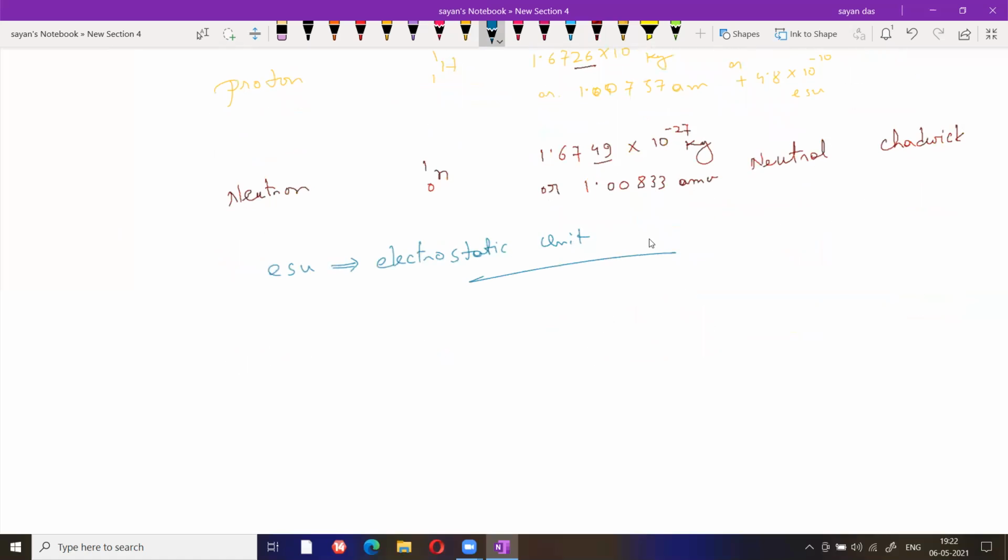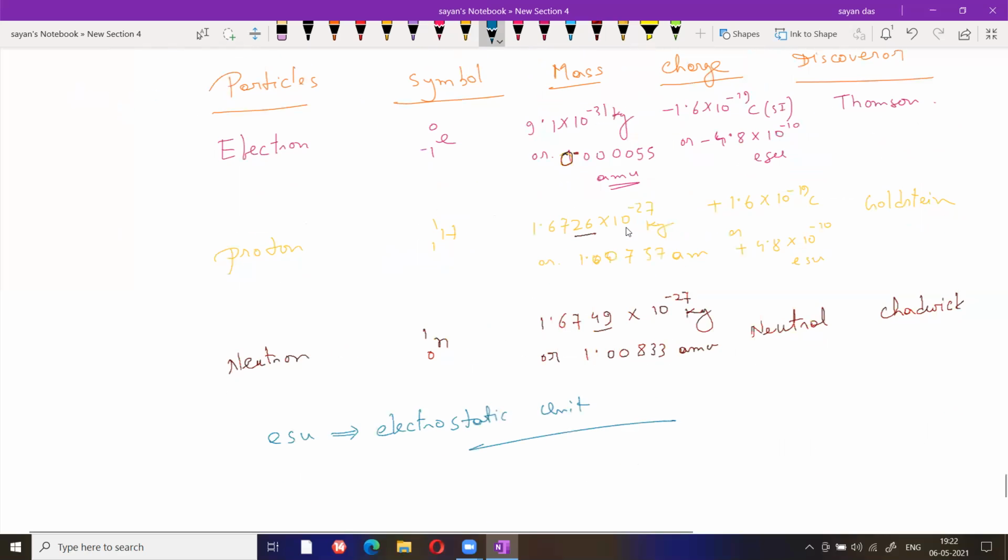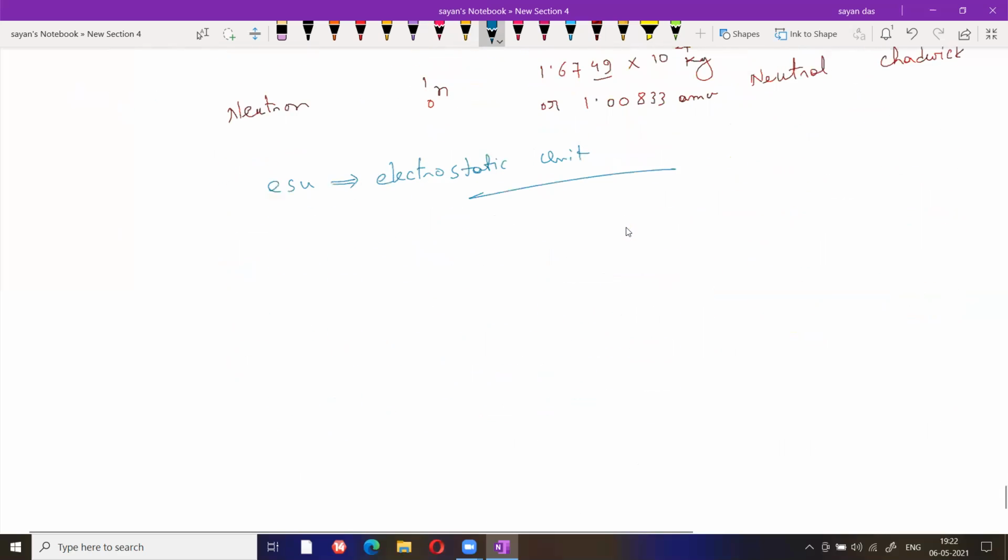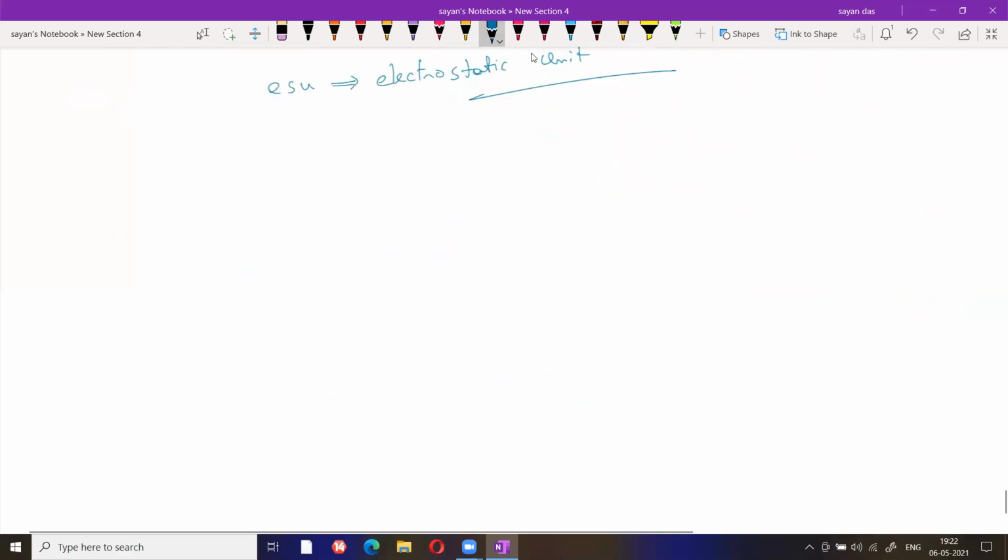Okay, these are the fundamental particles, and there are also non-fundamental particles.